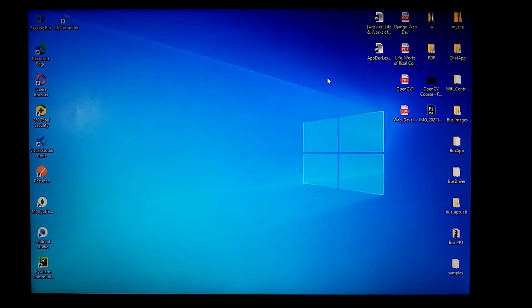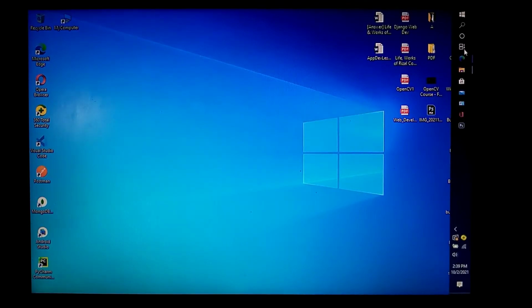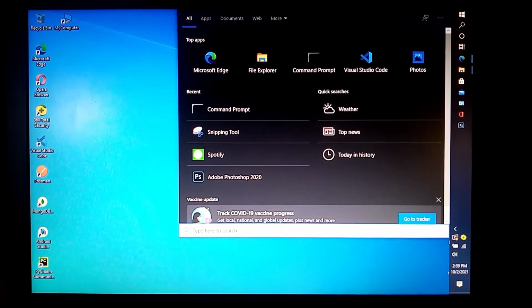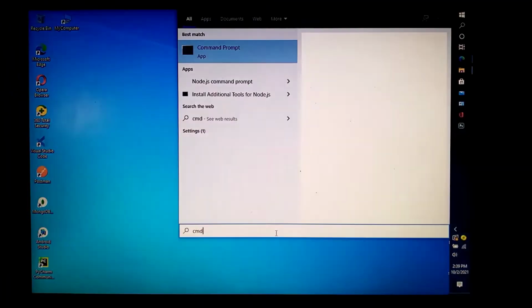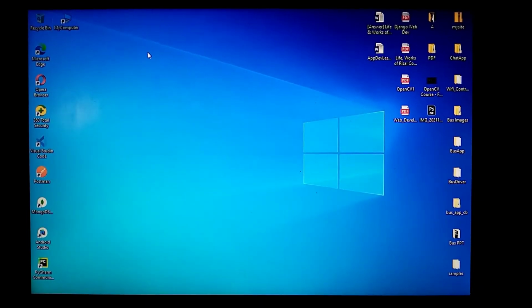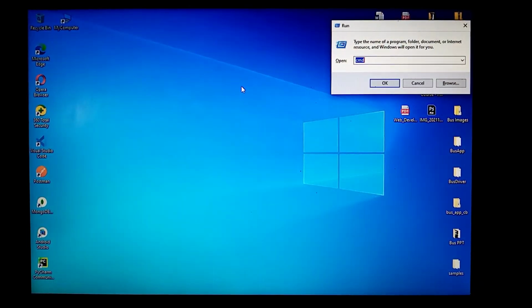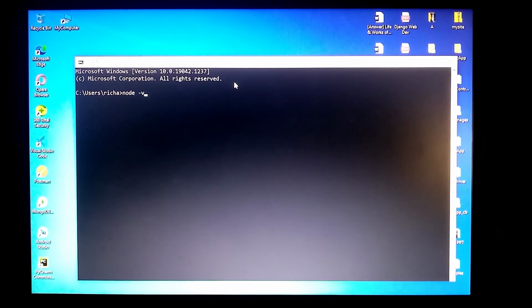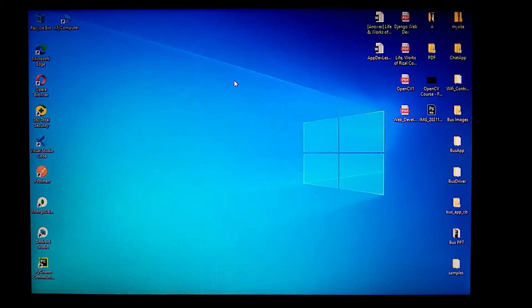Now, we will check if the installation is successful. To do that, just launch your command prompt by typing cmd in the search bar, or you can hit Windows R on your keyboard. Here, just type node -v, then hit enter. If you can see the version of Node.js, then it means that it is successfully installed.